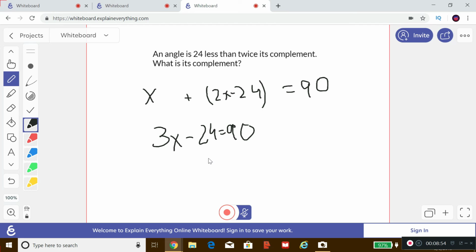So add 24 to both sides, we get 3x equals 114. And then we divide both sides by 3. And you can do the long division here.